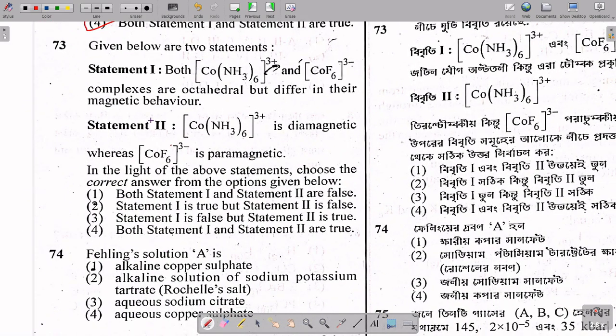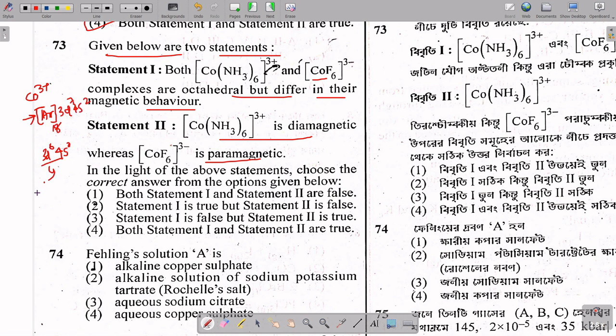Now consider the cobalt hexamine complex and the cobalt hexafluoride complex. Both are octahedral but differ in their magnetic behavior; the first one is diamagnetic and the second one is paramagnetic. Co3+ has the configuration of argon 3d6. In the first case, pairing occurs, so the magnetic moment will be 0, so this is diamagnetic.